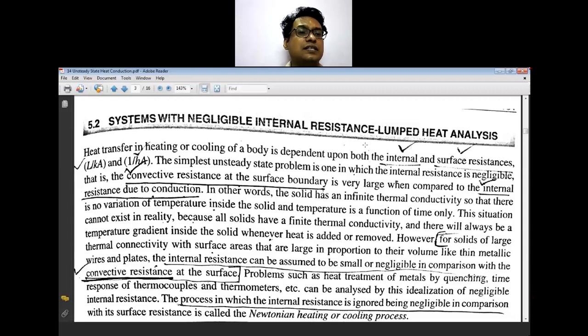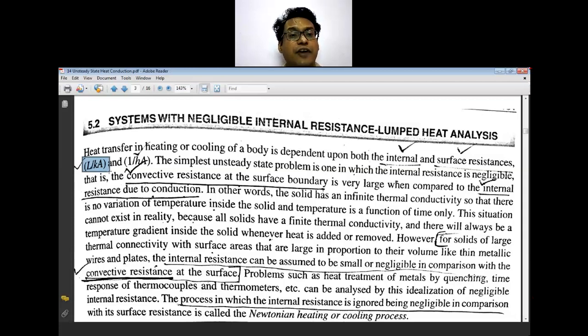So internal resistance is L upon KA. That is what we have discussed yesterday also. Q equals minus KA dT upon dx, from where you will get this L upon KA. That is from the Fourier law. And second, the surface resistance or the convective resistance, that is nothing but 1 upon hA.